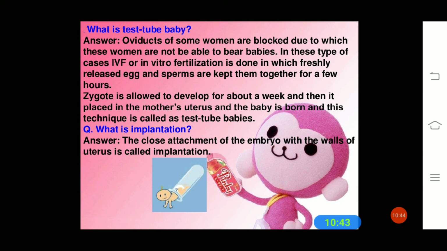The zygote is allowed to develop for about a week, and then it is placed in the mother's uterus and the baby is born. This technique is called test tube babies. And another term is implantation. What does implantation mean? The close attachment of the embryo with the walls of the uterus is called implantation.